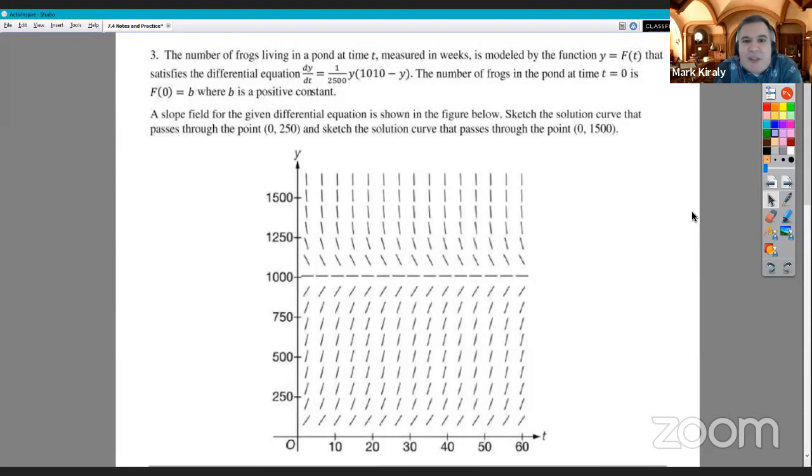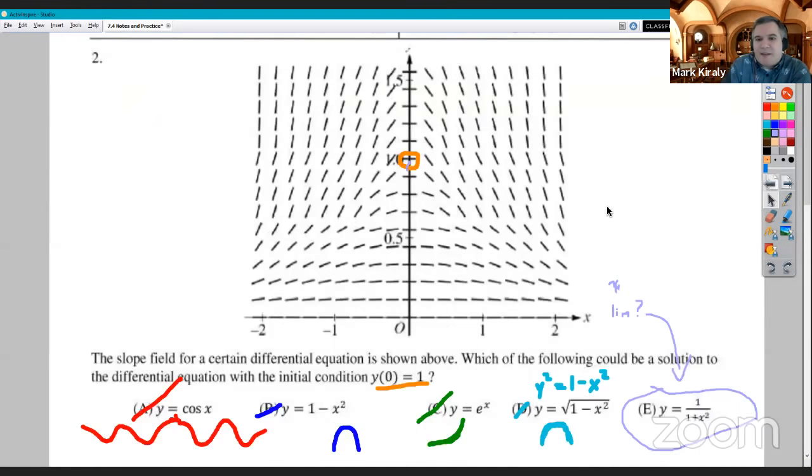A slope field for the given differential equation is shown in the figure below. Sketch the solution curve that passes through the point (0, 250), and sketch the solution curve that passes through the point (0, 1500). I do want to take a moment and point out, as one of the previous problems had as well, that these are two different solution curves. It's not sketch a solution curve for both.